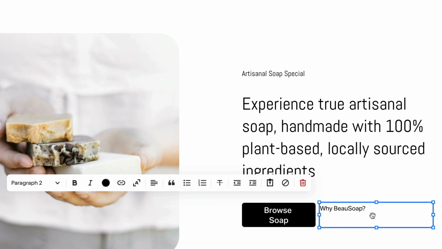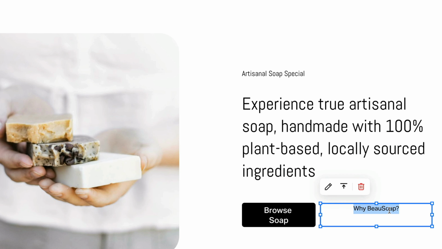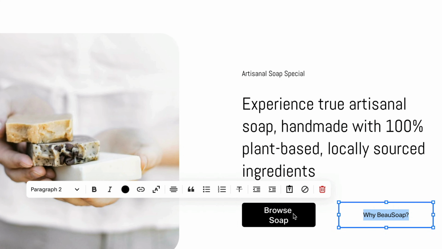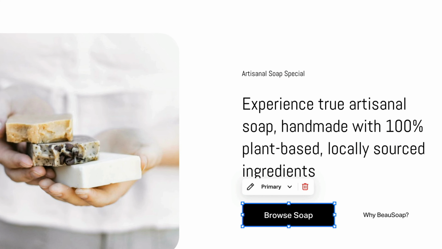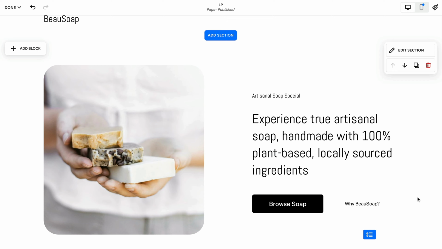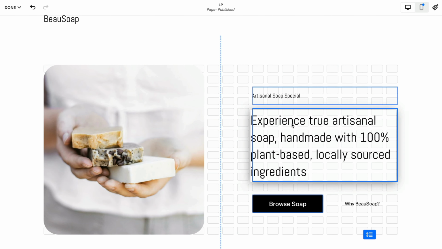We're going to highlight all the text. We're going to center it. And then in the block itself, we're going to center it vertically so it matches the button. And then our button seems a bit cramped. So all we do is simply drag it out. And there it is, fitting perfectly. So we're going to do spacing and alignments and all that a bit later on. But this is our intro, which is great. A bit later in the tutorial, I'm going to show you how we can drag a few elements.